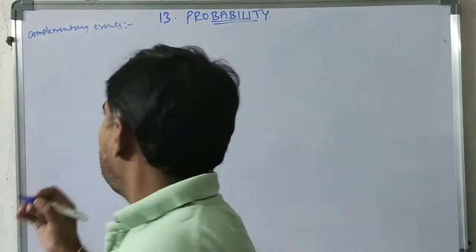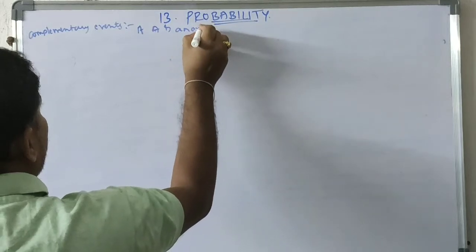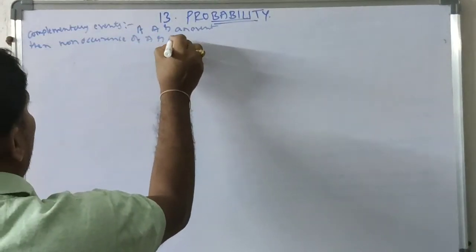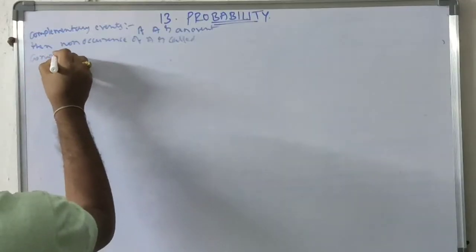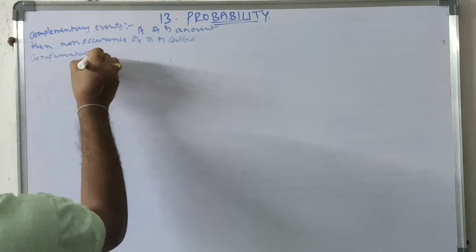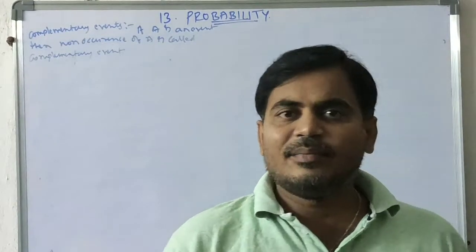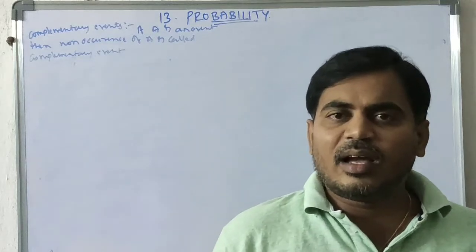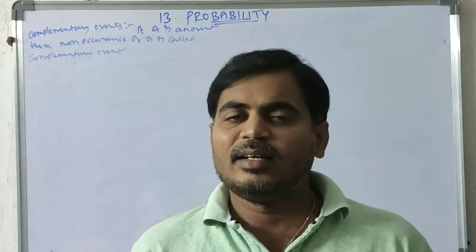So if A is an event, then non-occurrence of A is called complementary event. So for example, while we are tossing a coin, I said head. Complementary to the head is tail.